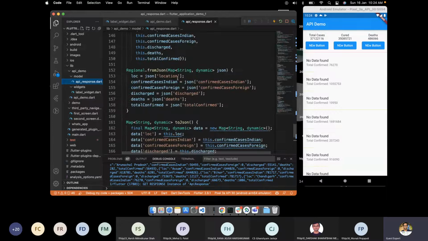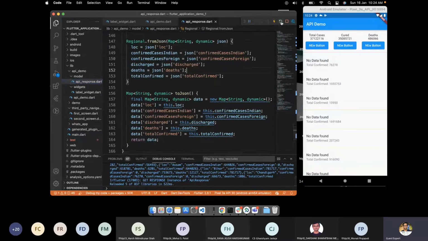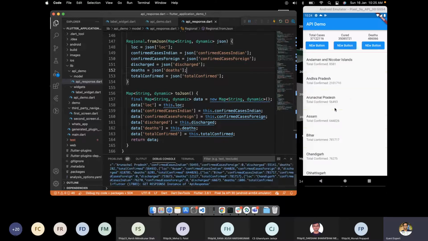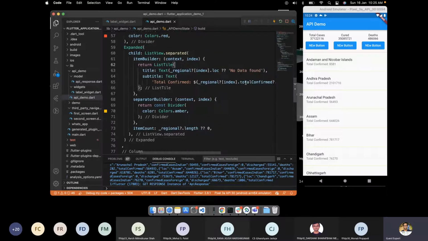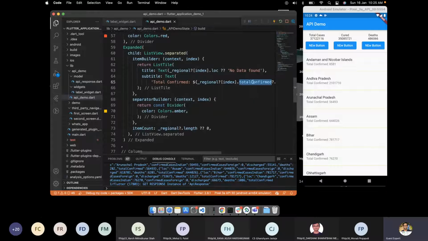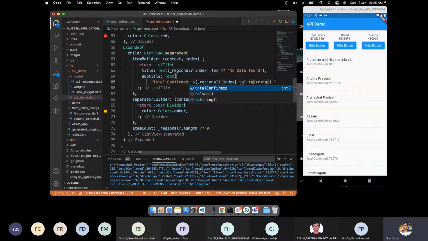First, let me change the location to lock because we are not getting the data here. Now we are able to see the data. Right now we are showing the total confirmed cases here in the list style. But rather than that, we want to show total confirmed cases, cured, which means discharged, and then deaths, depending on what we select from this button.